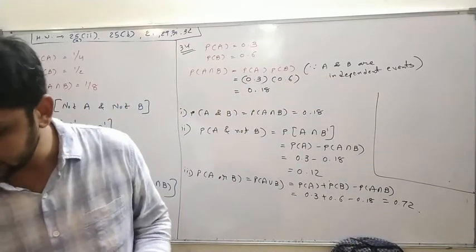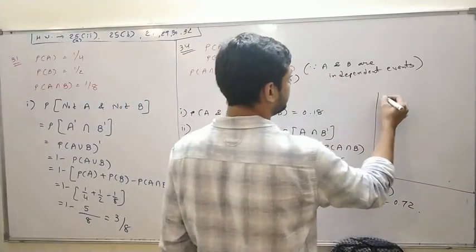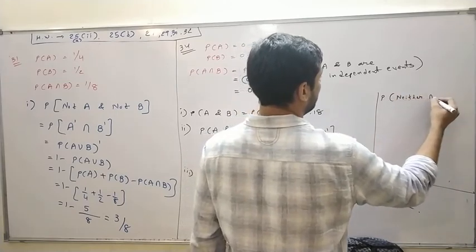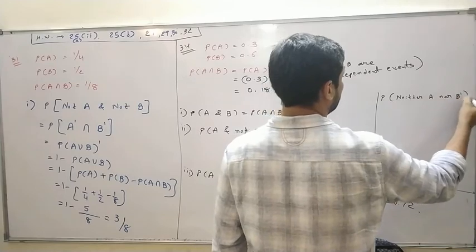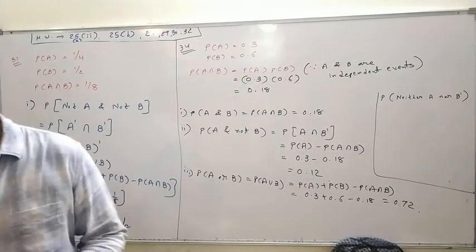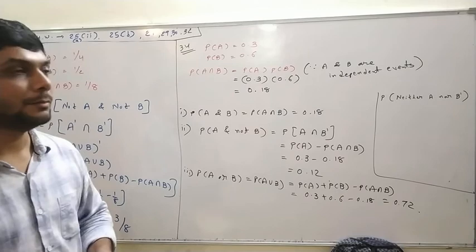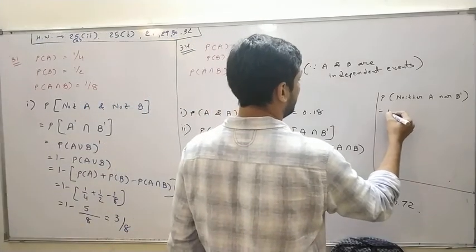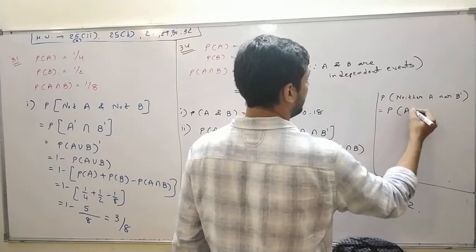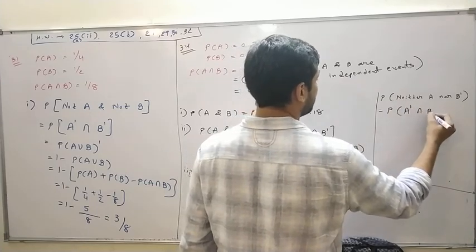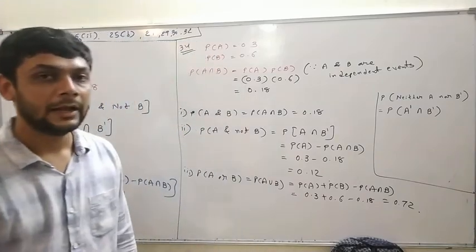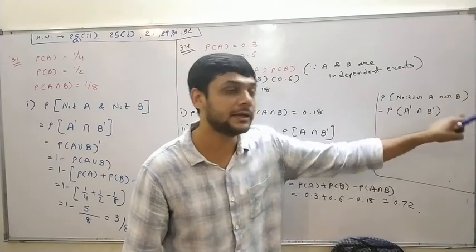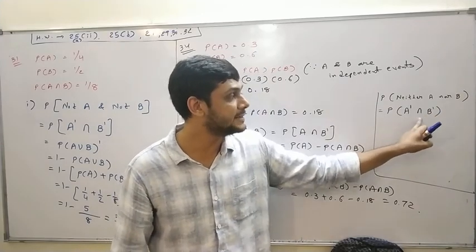Last, neither A nor B. Neither A nor B, okay, so that is equal to P of A dash intersection B dash. Neither A nor B means A should not happen and B should not happen, so neither A nor B means A dash intersection B dash.